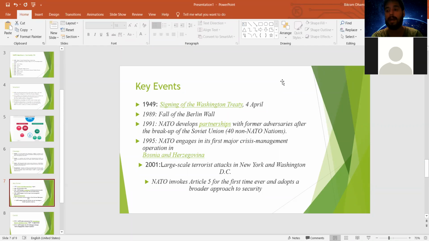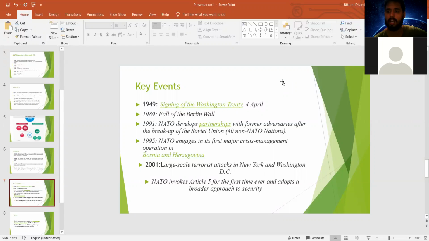There was management of peace and security in this area. NATO organization influenced this territory, and later on this territory was declared an independent territory. So this was a chronological order for the development of this NATO organization.